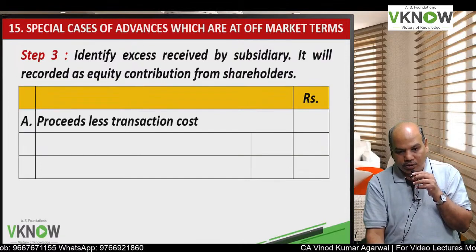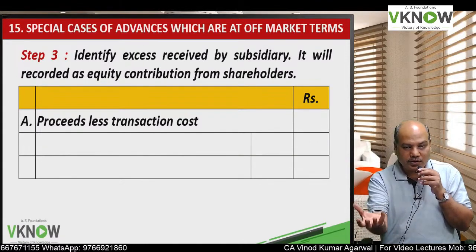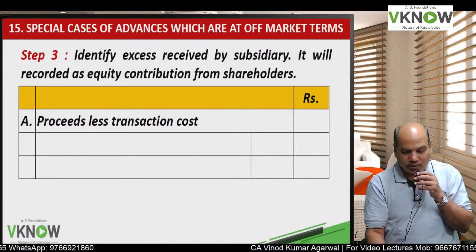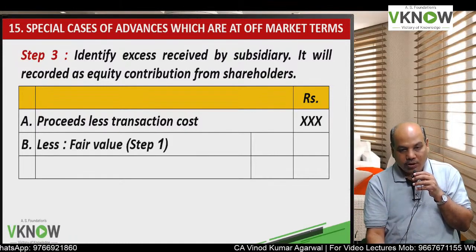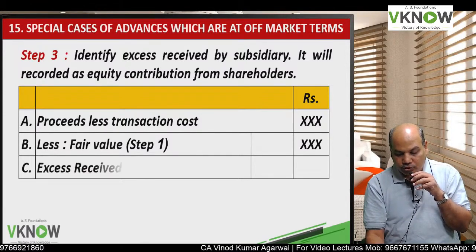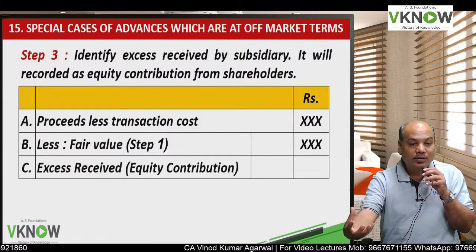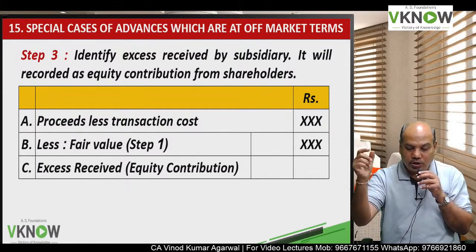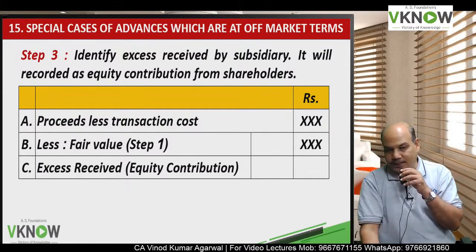What about subsidiary? Subsidiary has received the excess. So first subsidiary will calculate proceeds minus transaction cost minus fair value as per step 1. So subsidiary will treat the excess amount as equity contribution by the parent.